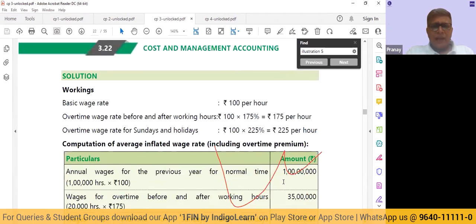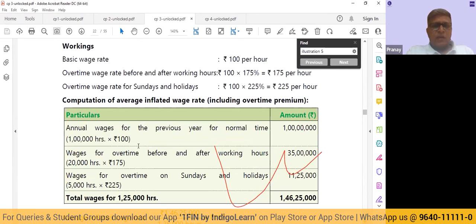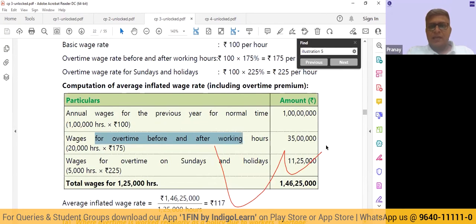So practically what we are going to do is calculate the total wages that we are paying. Annual wages during the previous year from normal time: 1 lakh hours into 100. Wages for overtime before and after working hours: 20,000 hours at 175%, which is basically 175 rupees, 35 lakhs. Wages for overtime on Sundays and holidays: 5,000 hours into 225. So totally 1 crore plus 35 lakhs plus 11 lakhs 25, 1 crore 46 lakhs 25,000 is the total cost.